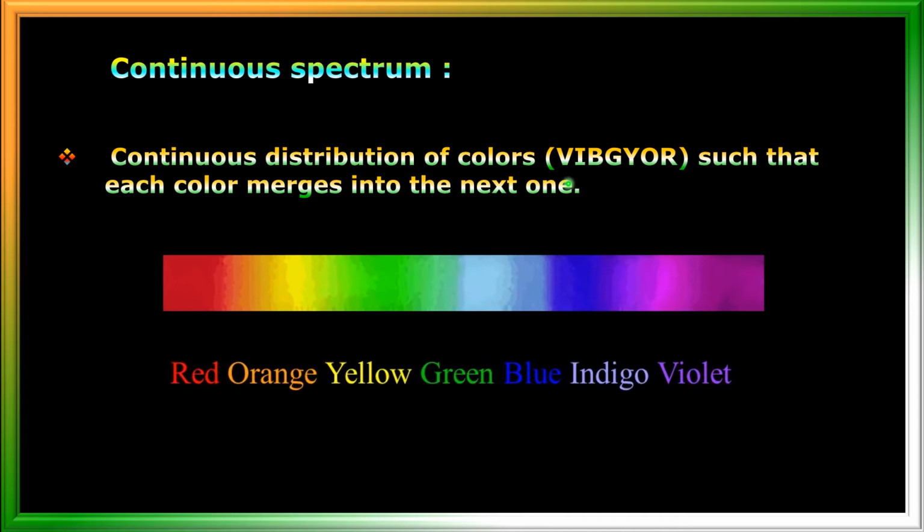In this we have 7 colors: violet, indigo, blue, green, yellow, orange and red. And these colors are not clearly separated. One color merges into the next color. That means there is no clear separation of the colors. Before ending of one color, next color begins. That's why rainbow is an example for continuous spectrum.